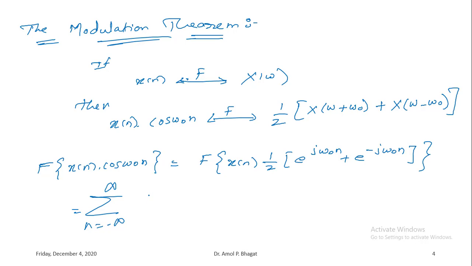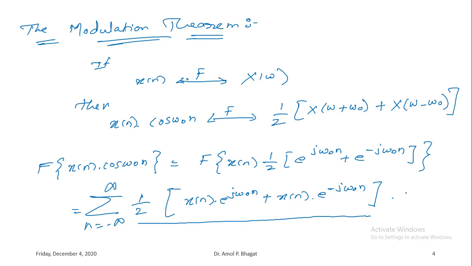So here you can simply write it down as 1 by 2, which is common, so you can take it outside the summation. Inside the bracket I will have x of n multiplied by e to the power j omega 0 n plus x of n into e to the power minus j omega 0 n, and multiplied with, as per the Fourier transform formula, x of n multiplied with e to the power minus j omega n.